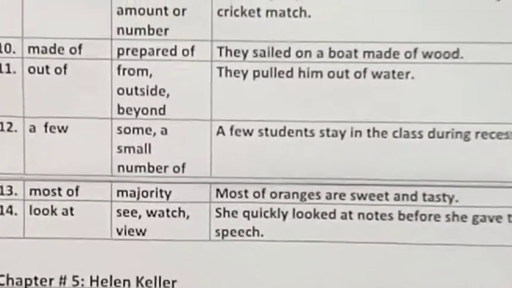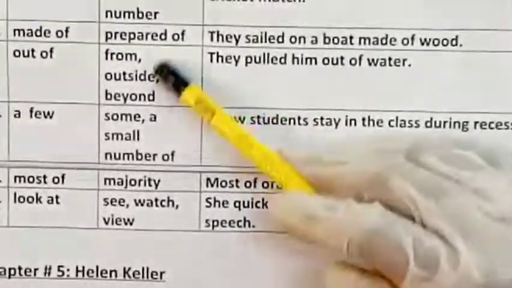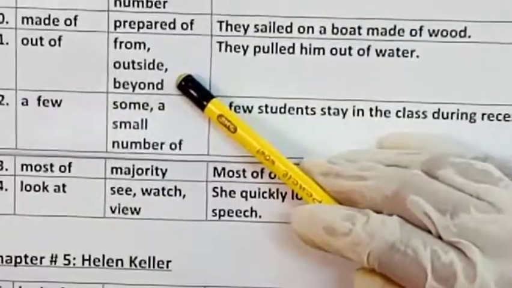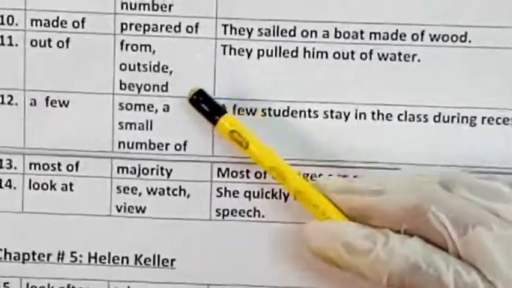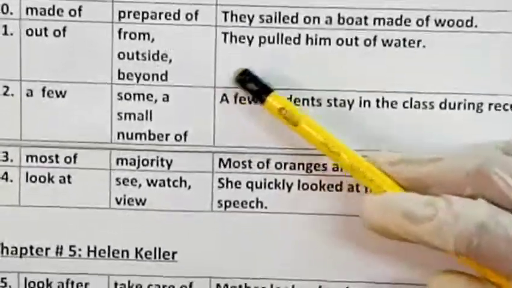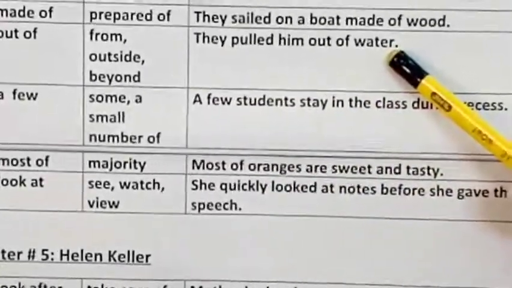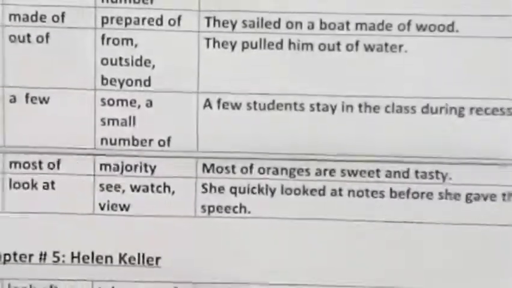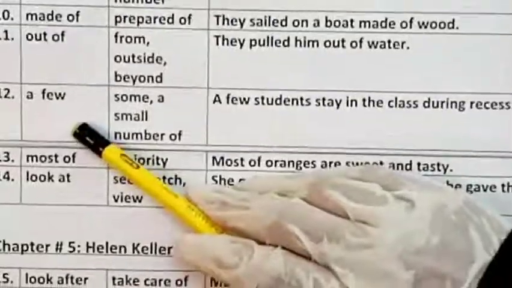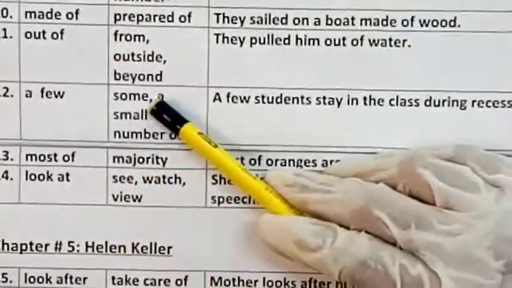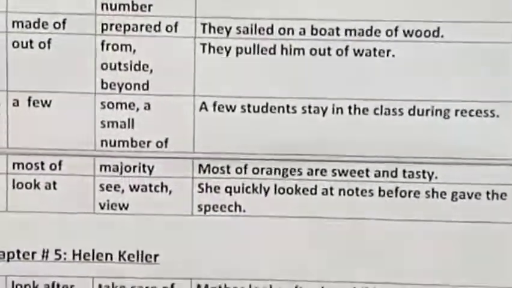The next one is out of. Out of means from, outside, beyond, and it means bahar hona ya bahar nikalna. And the sentence is they pulled him out of water. यानी उन्होंने उसको पानी से बाहर निकाला. The next one here is a few, and it means some, a small number, कुछ या थोड़ी मिक़दार में.